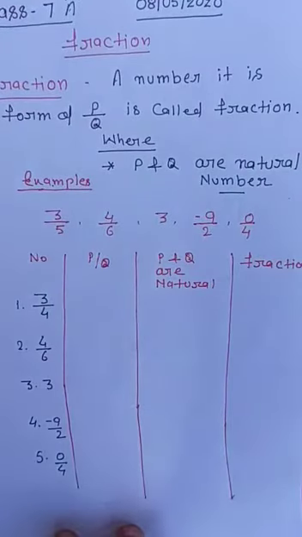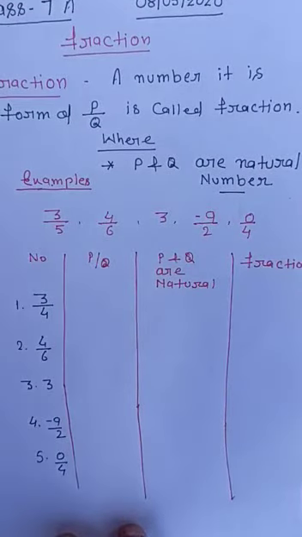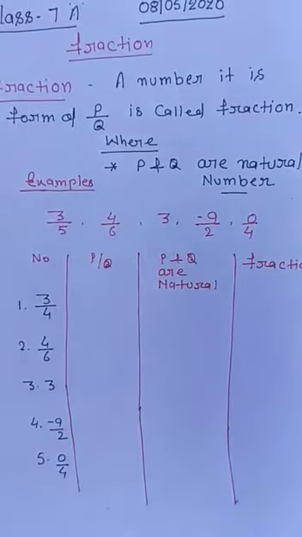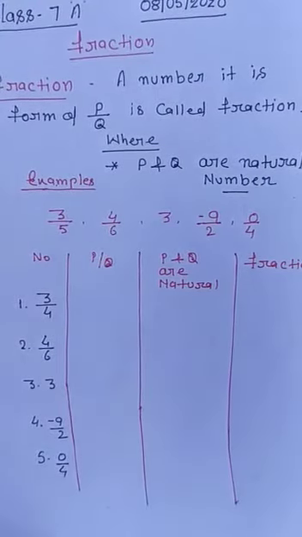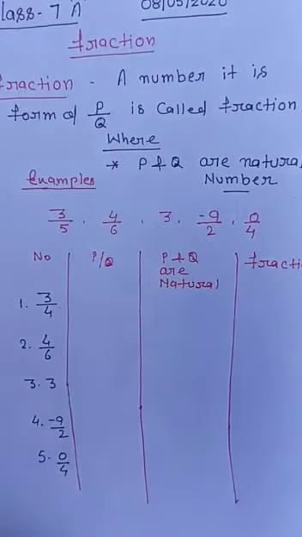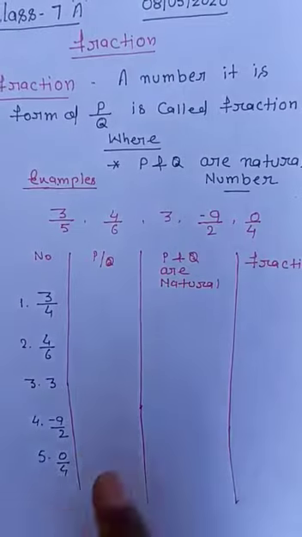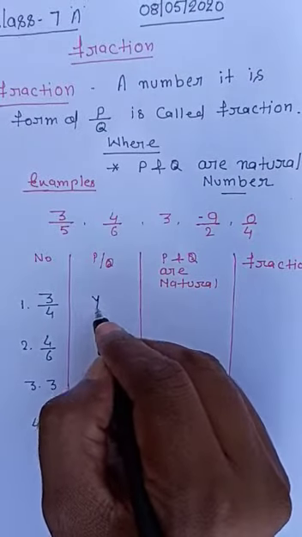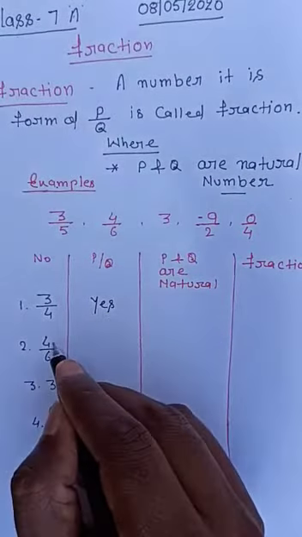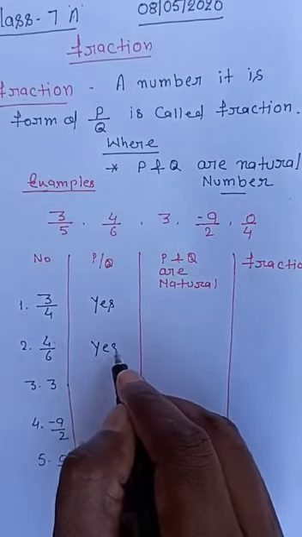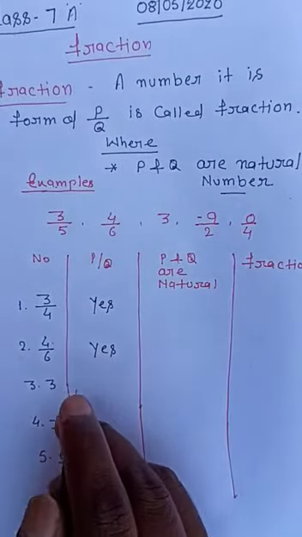Now I am going to classify the property. The first example, 3 by 4, is in the form of P by Q. Yes. But this one is a 3.